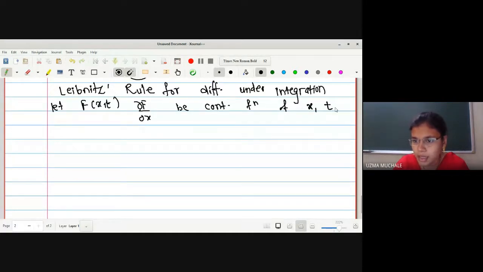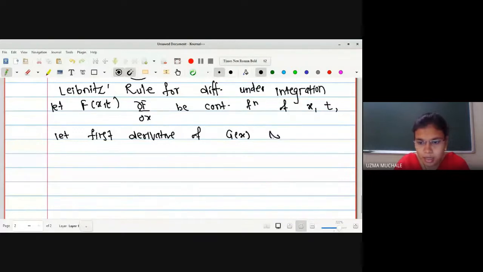That means they are continuous in x as well as t. Let the first derivatives of g of x and h of x be continuous.